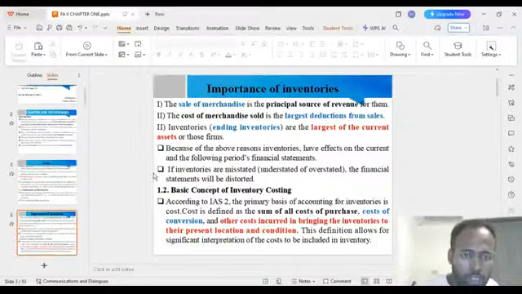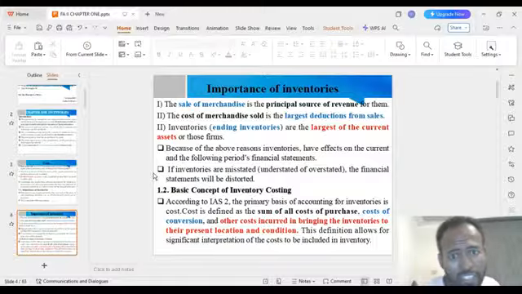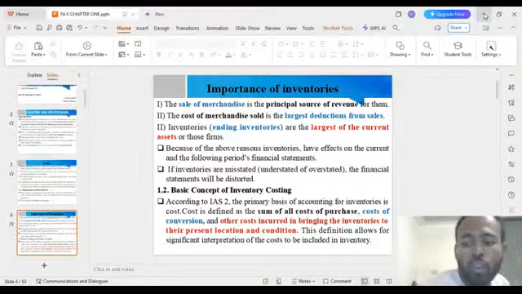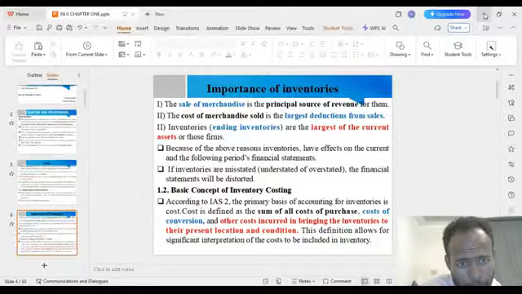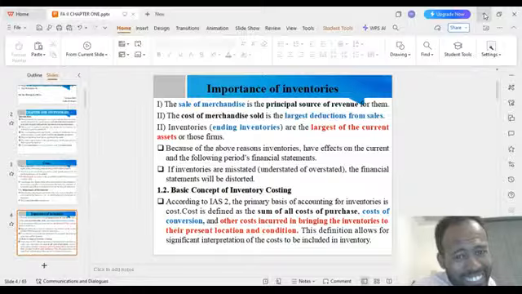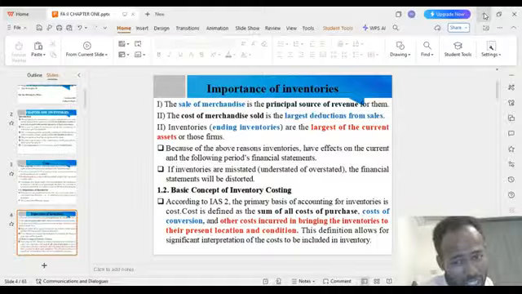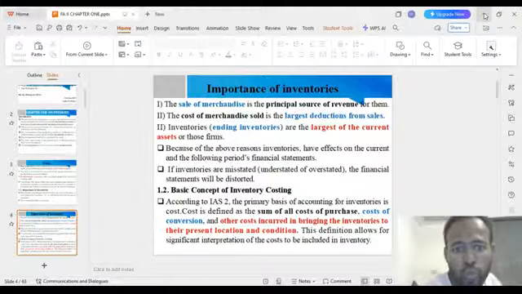For example, the sales of merchandise is the principal source of revenue for them, the largest source of revenue for those merchandise businesses. The cost of merchandise sold is the largest reduction from the sales. The source of revenue is big, and the cost is also the largest deduction. They have a high cost to sell those materials.